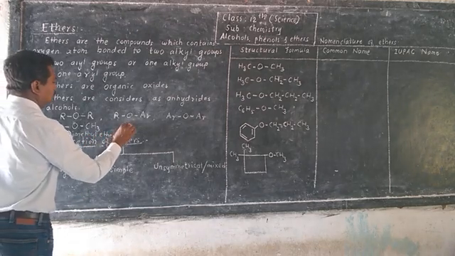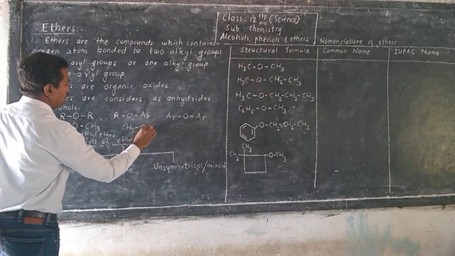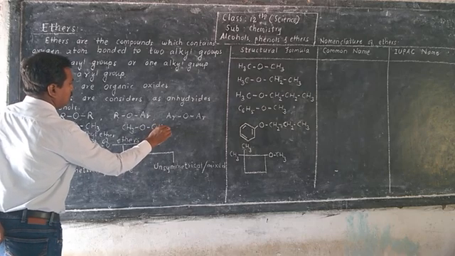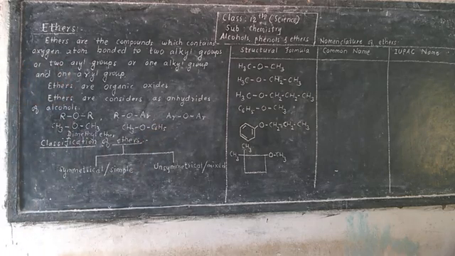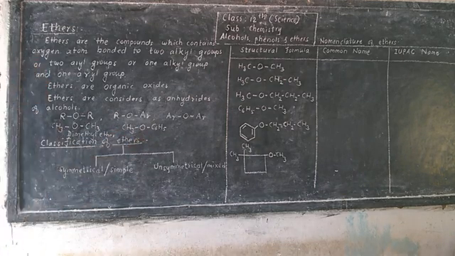Then here methyl and here a phenyl group. So now take those alkyl and phenyl groups in alphabetical manner.